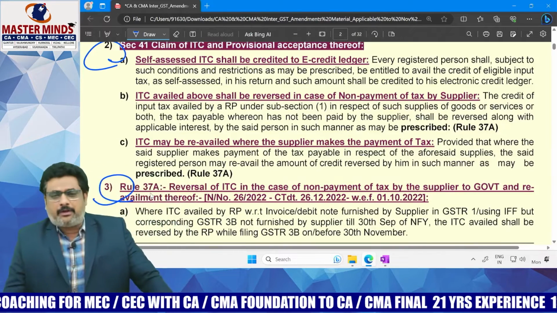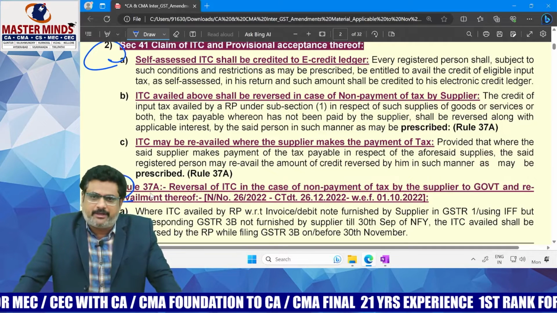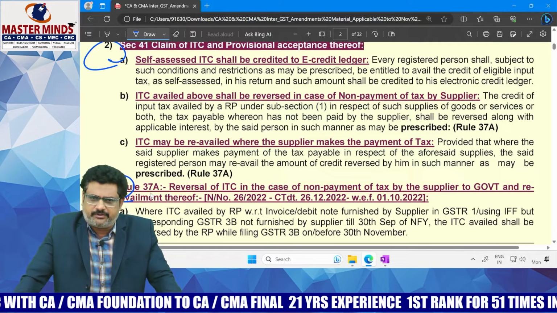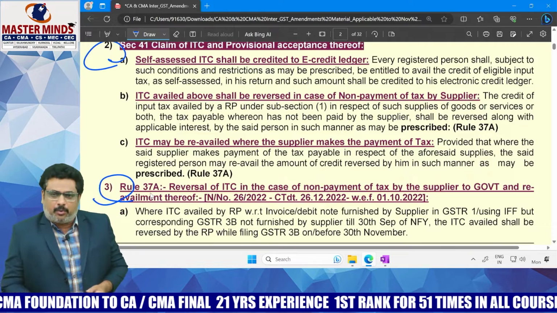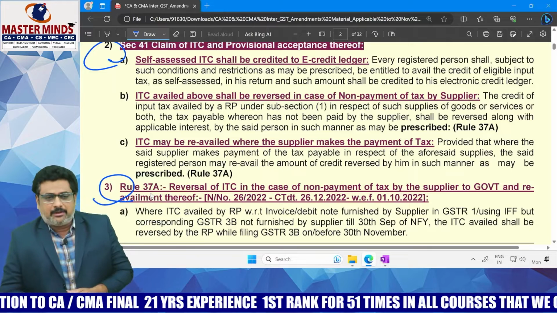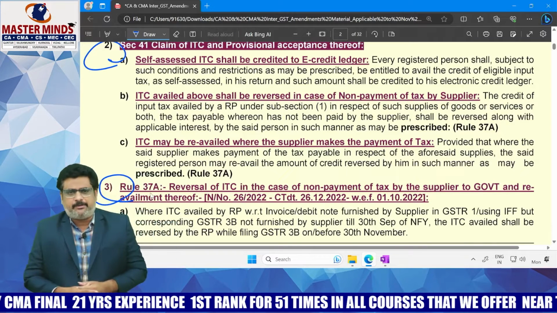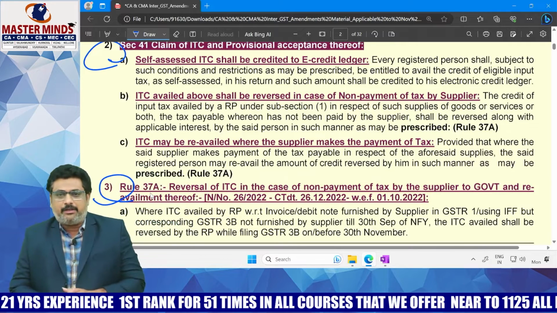Generally, the self-assessed ITC shall be credited to the electronic ledger. That means whatever GST the recipient declares in his GSTR-3B can be claimed as self-assessed ITC, and that amount will be credited to the electronic credit ledger.